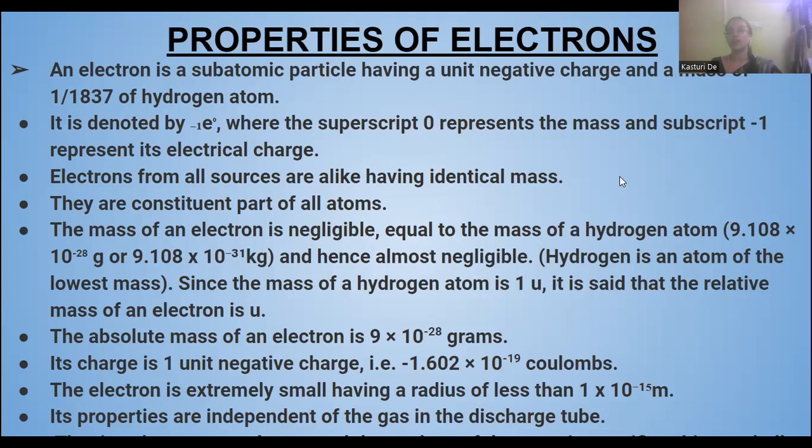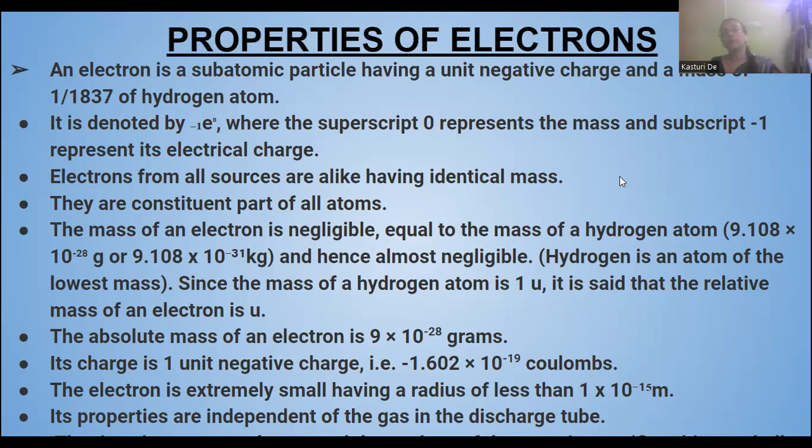That's why it's denoted as e for electron, 0 as a superscript indicating the mass, and -1 as a subscript indicating the electrical charge.